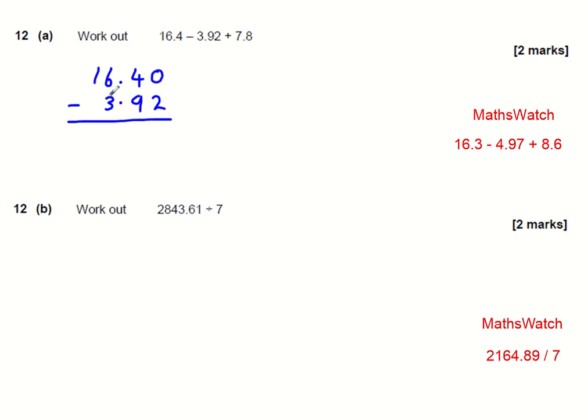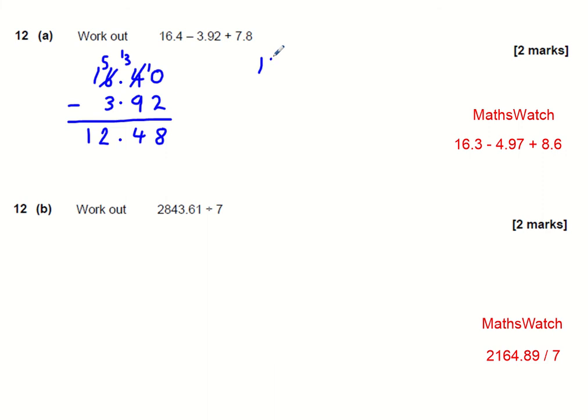And 0 minus 2 I can't do, so I'm going to borrow 1 from the 4, that becomes a 3, and that's now 10 minus 2, which is 8. 3 minus 9 I can't do, so I'm going to borrow 1 from the 6, that's now a 5, and 13 minus 9 is 4. Make sure the decimal point goes in. 5 minus 3 is 2, 1 minus 0 is 1.